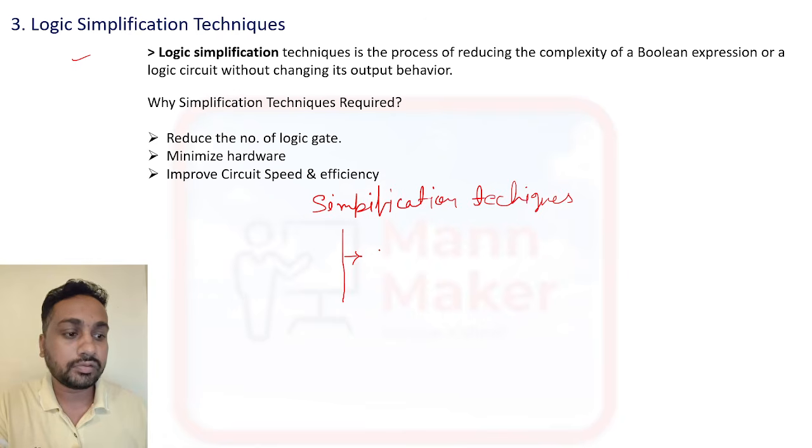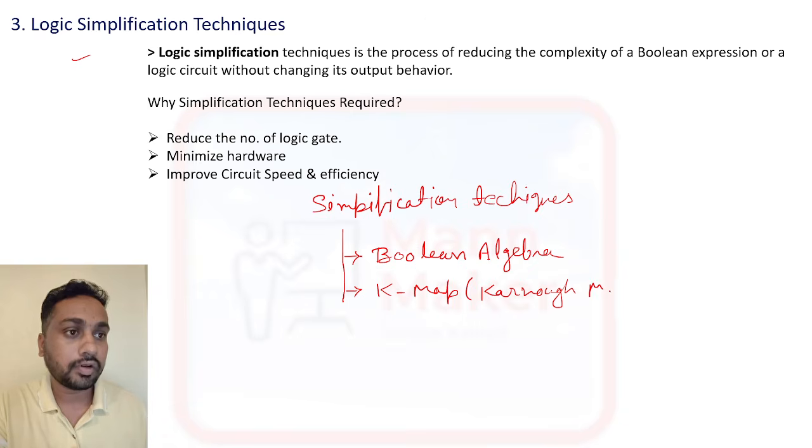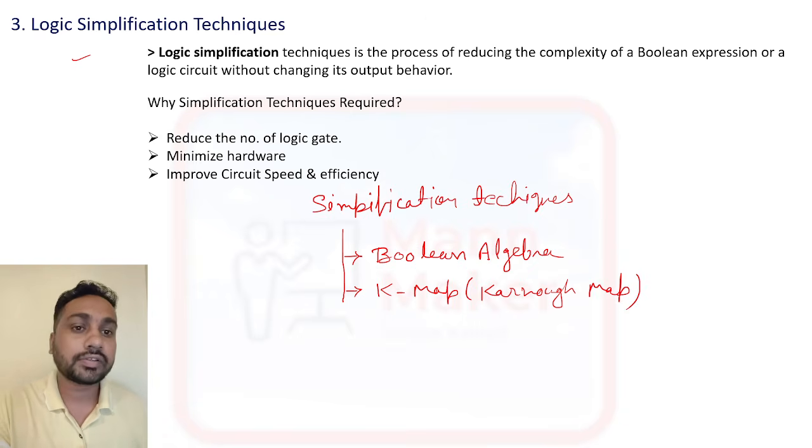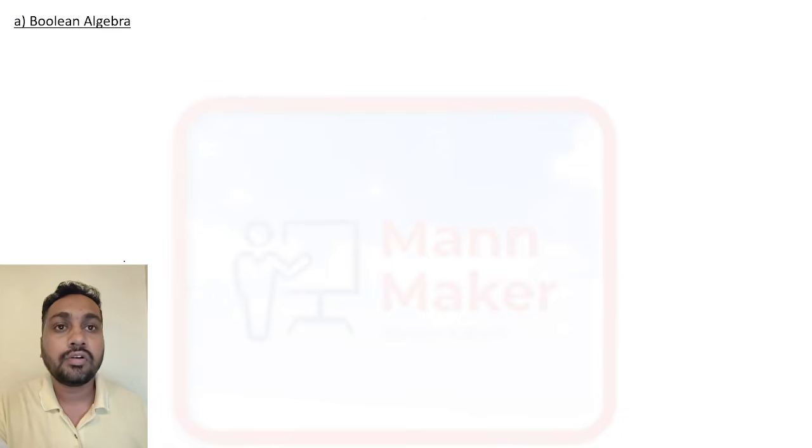The first one is Boolean algebra, and the next one is the K-map, or you can say Karnaugh map. These two techniques we use for logic simplification. Now let's talk about Boolean algebra.